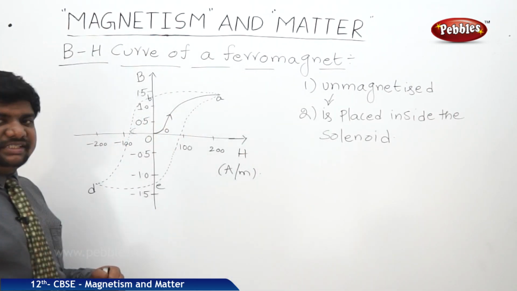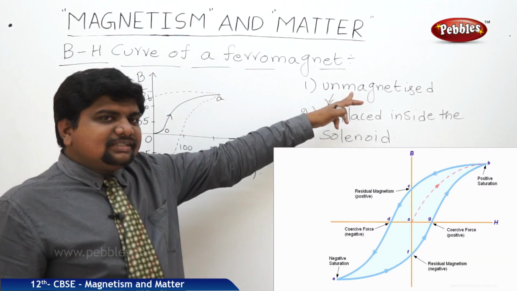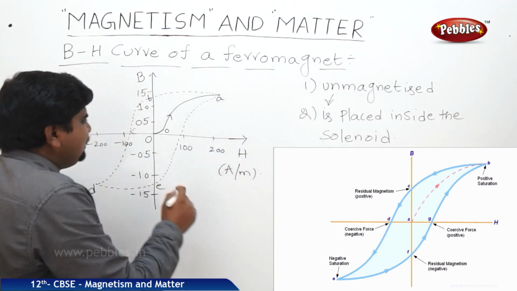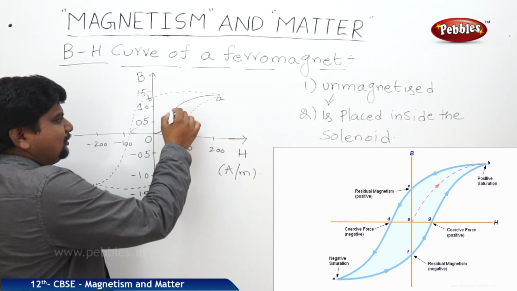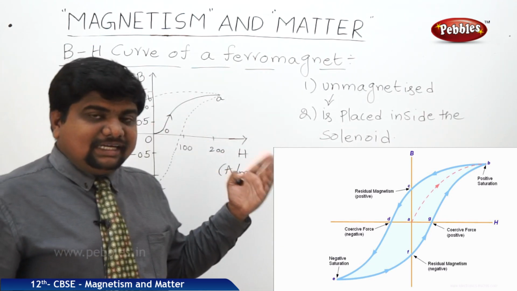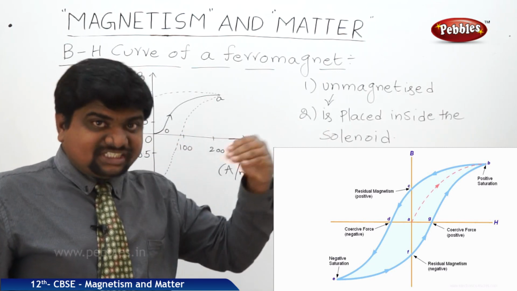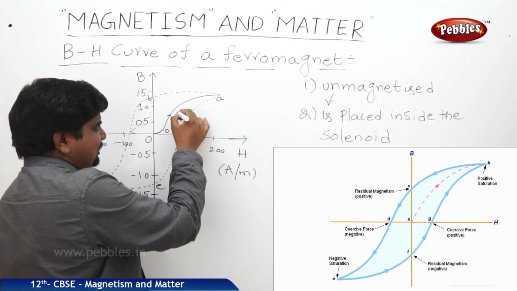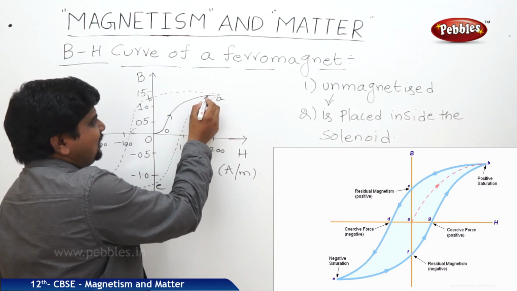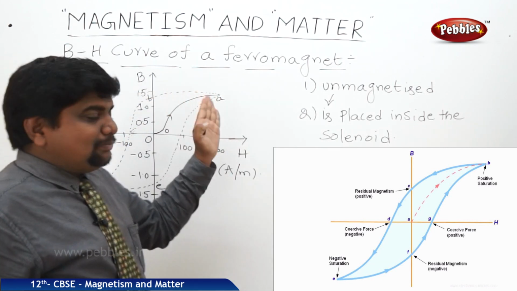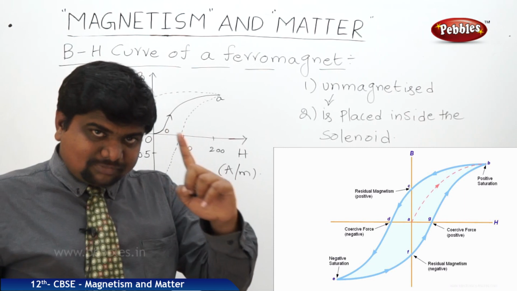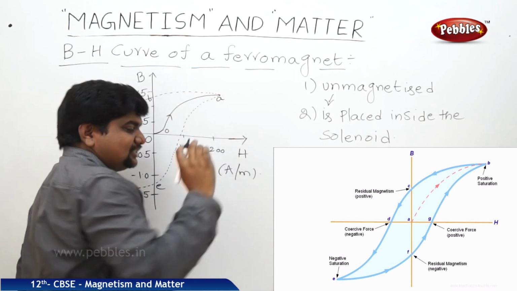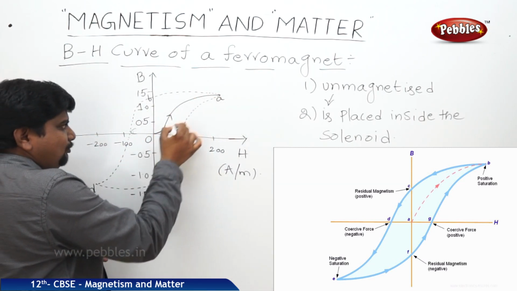So this is the BH curve, or retentivity curve. An unmagnetized substance which is placed inside the solenoid, suppose it is ferromagnetic in nature, then slowly the domains will align in a particular direction. When it is aligning, its net magnetic moment is going to change in a positive cycle, then the maximum intensity will take place, so the H value will increase and it reaches a saturation level. When the magnetization reaches the saturation level, it won't increase any further. This saturation is shown by the OA curve.